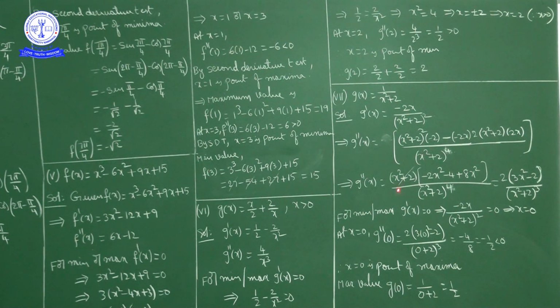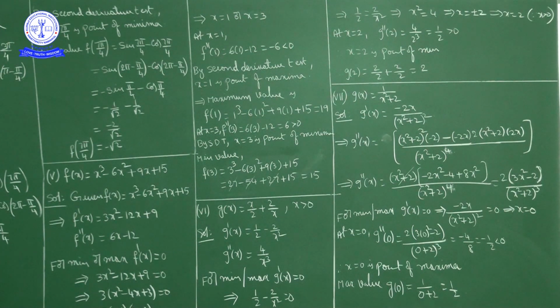Now 1 x square plus 2 in numerator, 1 x square plus 2 in denominator cancel. So denominator what we have? X square plus 2 whole cube. Now numerator 8x square minus 2x square is 6x square minus 4. I'll write 2 common, 2 into 3x square minus 2. So 6x square minus 4 we can write as 2 into 3x square minus 2. So what we have? g double dash of x is 2 into 3x square minus 2 upon x square plus 2 whole cube.